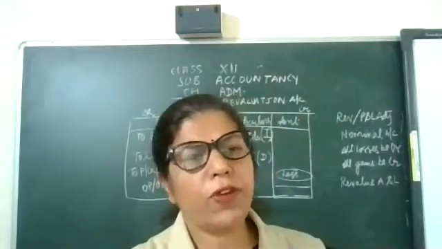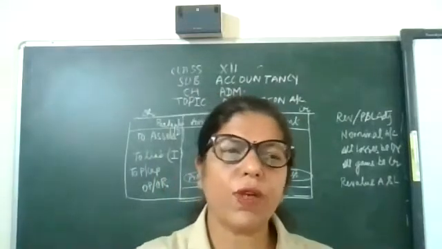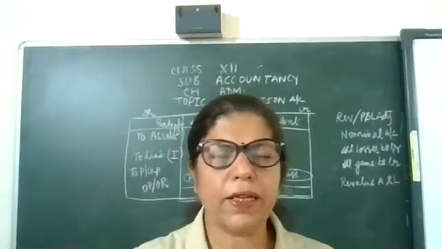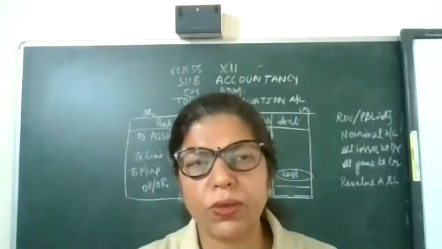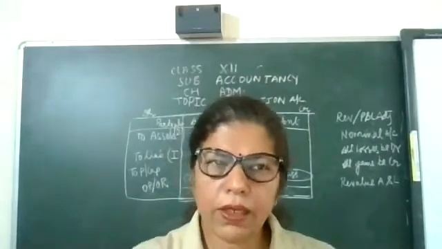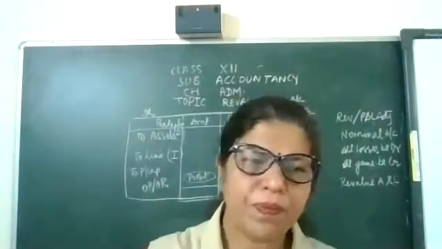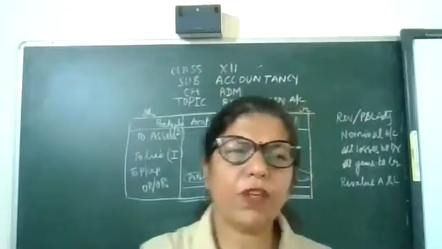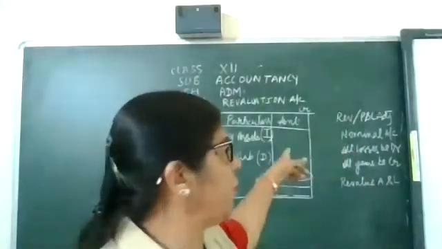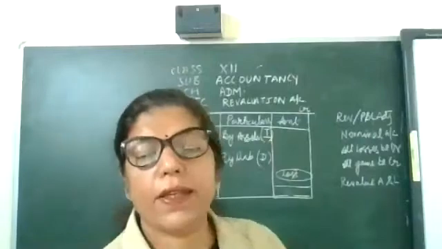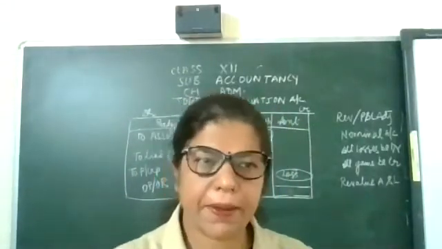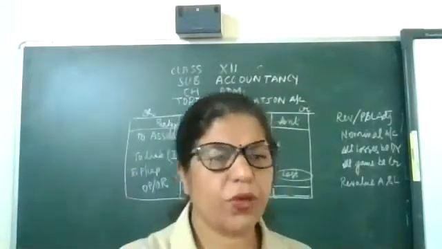Okay, now I am giving you another example. The value of land in the books is 1 crore. But when it is realized that the value is 1.2 crores, here the value is appreciating. The value of asset is increasing. If the value of asset is increasing, we have to enter it in the credit side. Okay, 20 lakh, the difference amount.